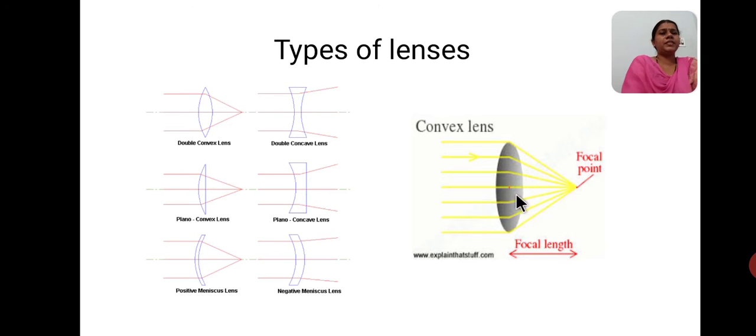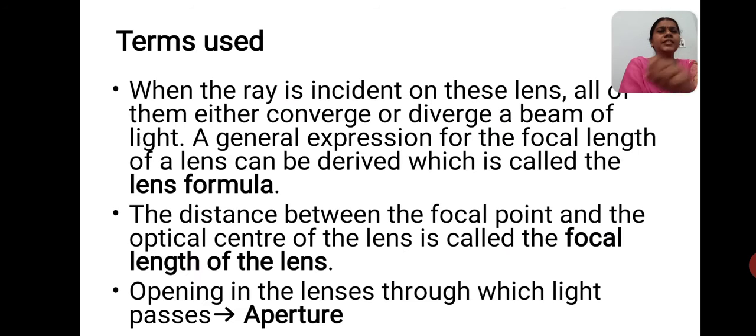Now in this figure, we can see the rays converging at a point. If all the rays meet at some point, we call it the focal point. Now the distance from the center of the lens to the focal point is known as the focal length. So we learnt about the lens, types of lenses, what is meant by focal point and focal length, and what happens in the concave and convex lens. Next we will move to the lens formula.